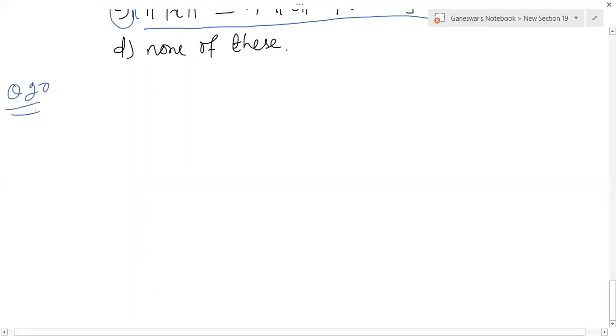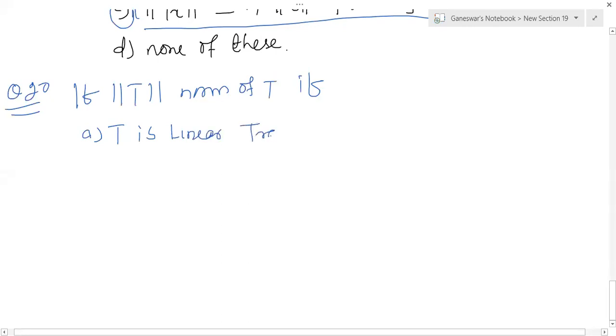Suppose, question number 20, if norm of T, if T is a linear transformation, the first option is there. T is a linear transformation. See, according to the definition.